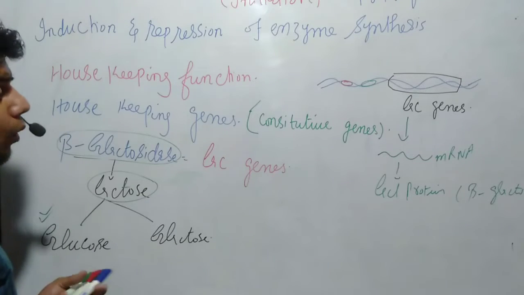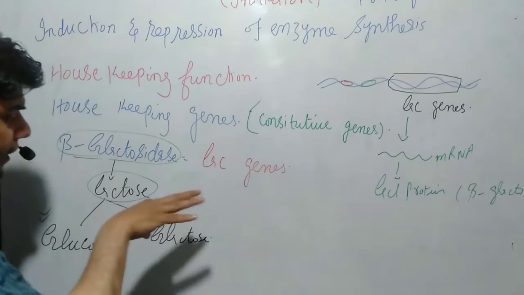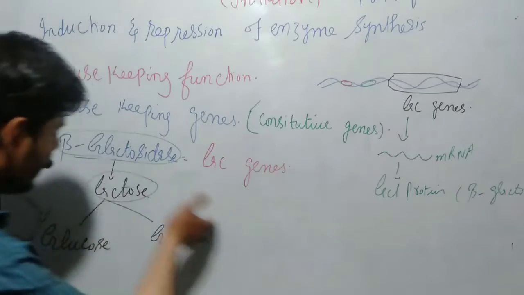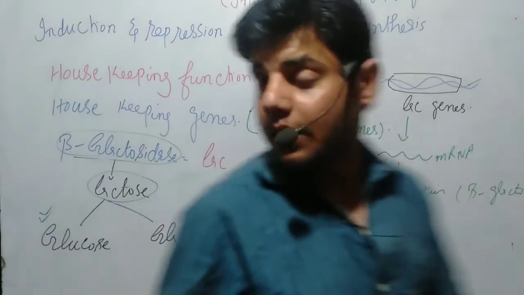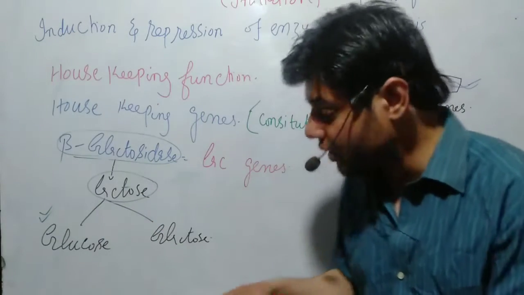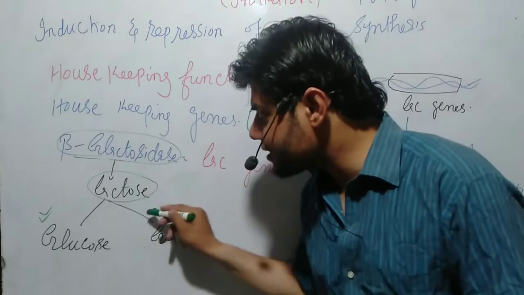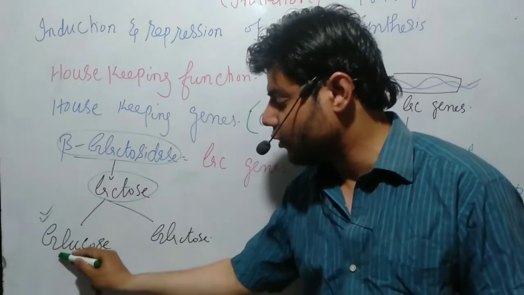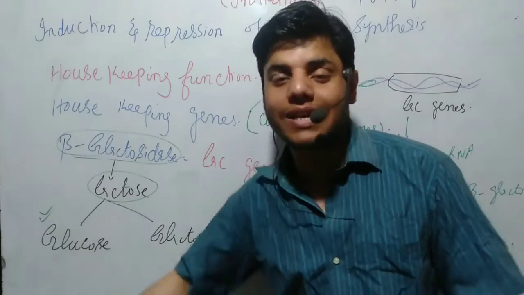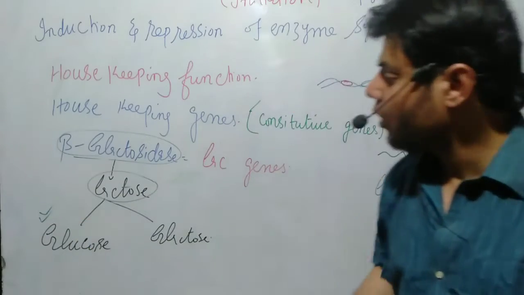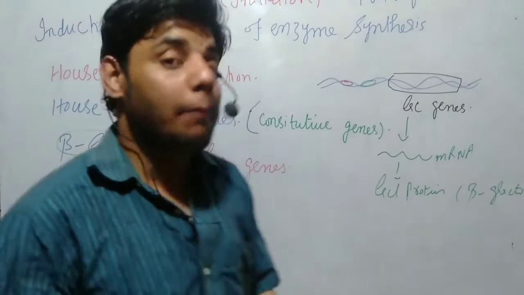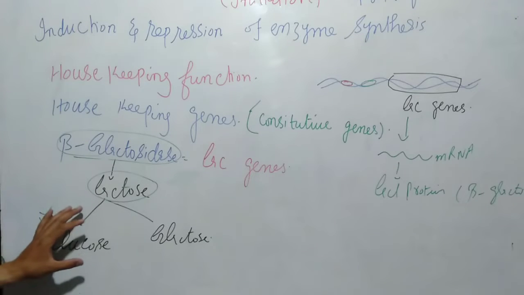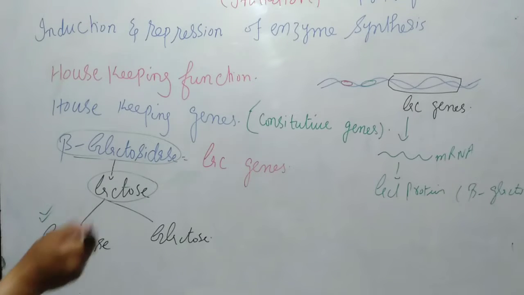Now if the beta-galactosidase is produced, then it will break down the lactose, because lactose is a disaccharide, and we get glucose. Now the cell will use glucose as energy, and this is how the process goes on. But remember guys, if glucose is already present inside the media, then what happens?